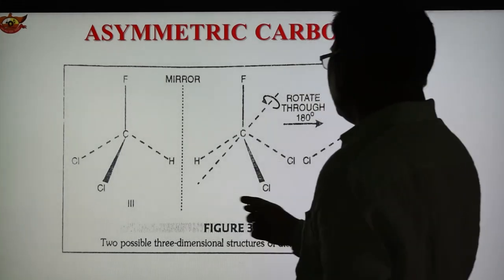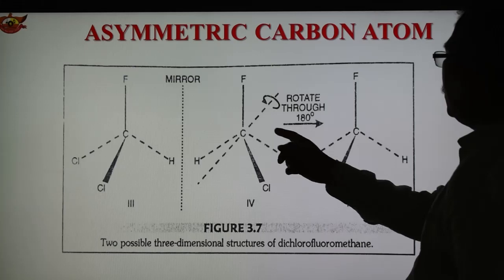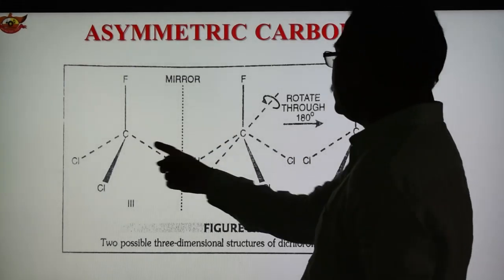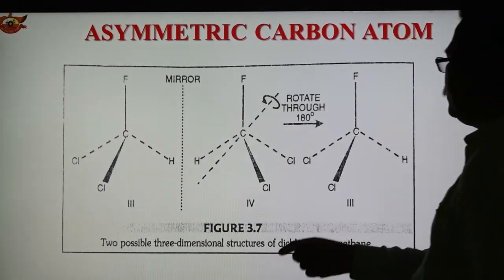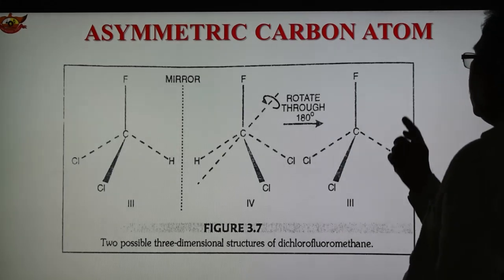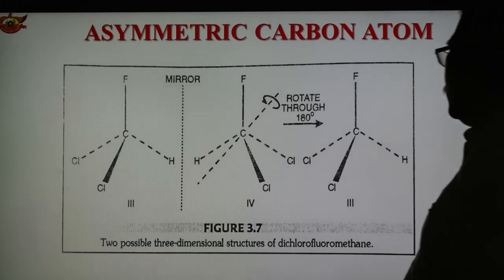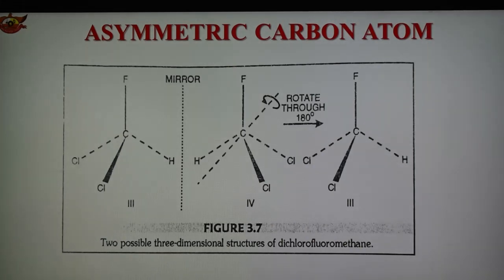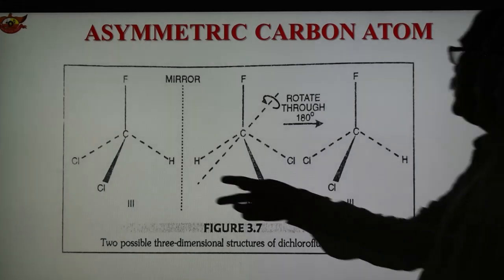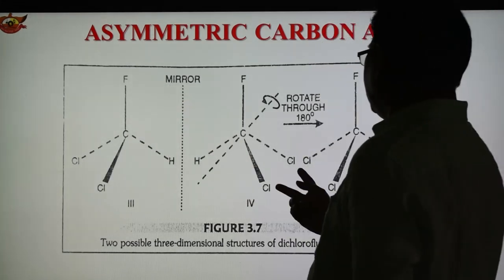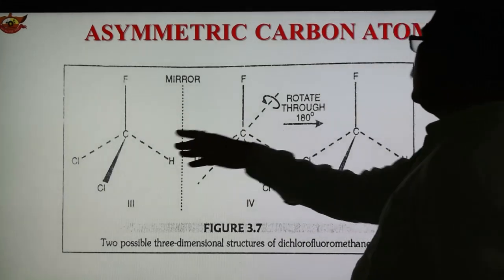If we rotate structure 3 through 180 degrees, we obtain this structure. Again if we rotate this, then we obtain the original structure 3. So the 2 possible 3-dimensional structures of dichlorofluoromethane are shown here, with the 2 Cl atoms, and again we get a similar structure 3.